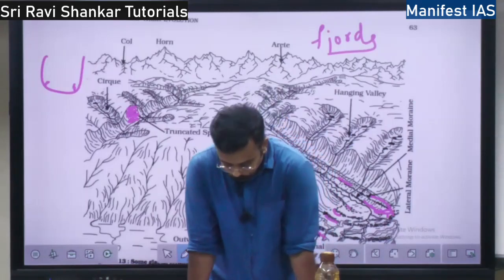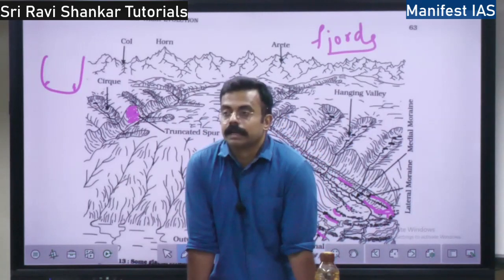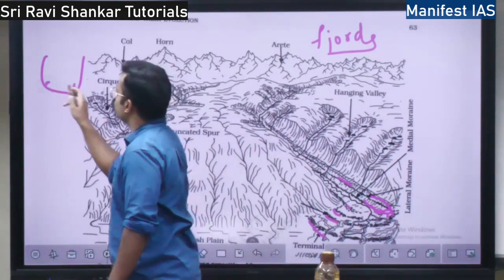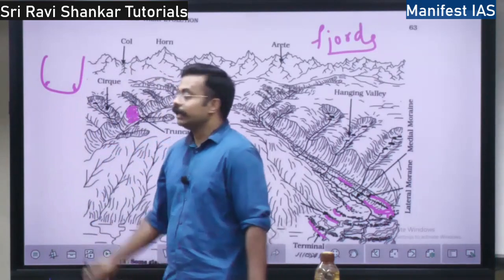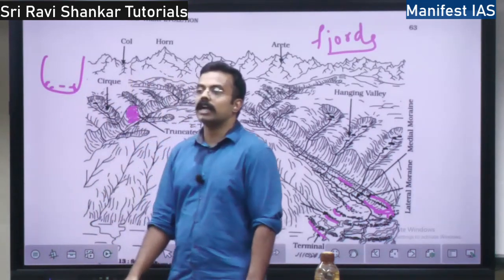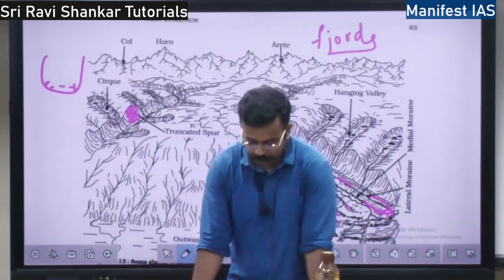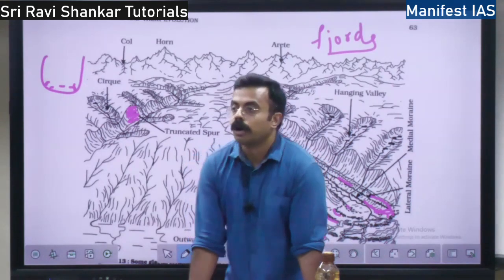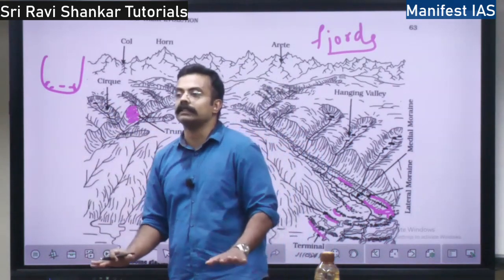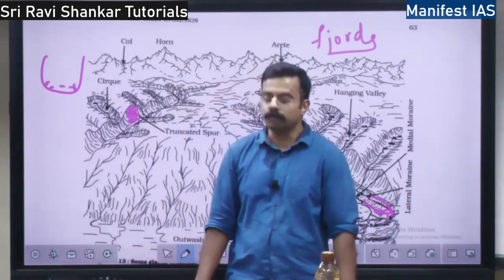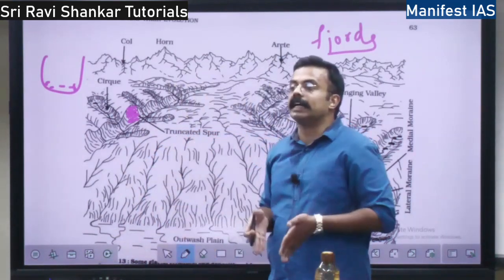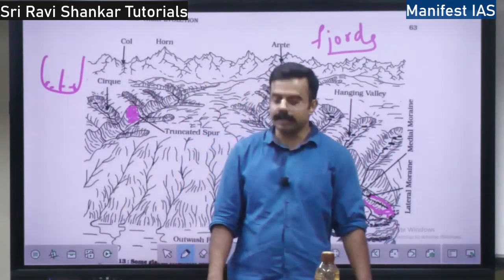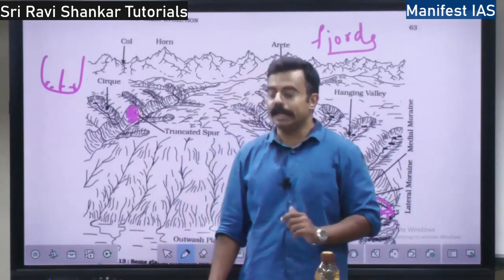Then one more thing is they are called ground moraine. If the moraines are on both the sides, they are called lateral moraines. If they are spread across the ground, they are called ground moraine. The definition for ground moraine is irregular sheet of till over valley floor. On the valley floor, if they are not sorted, they are ground moraines, right? If it is at the center, it is central moraine, or medial moraine.